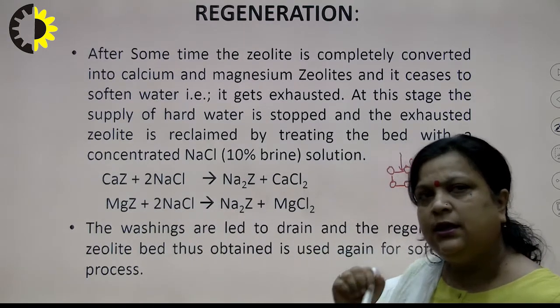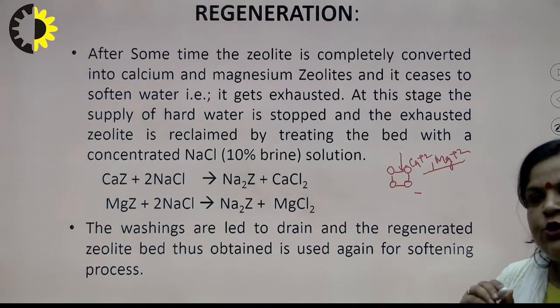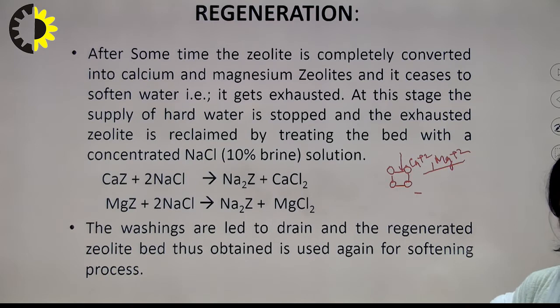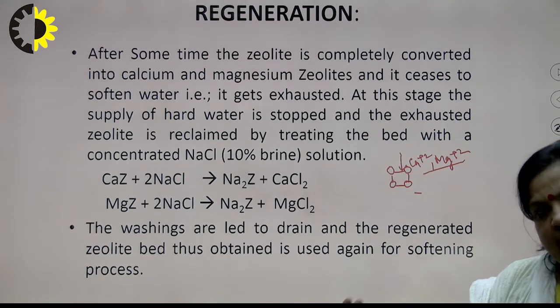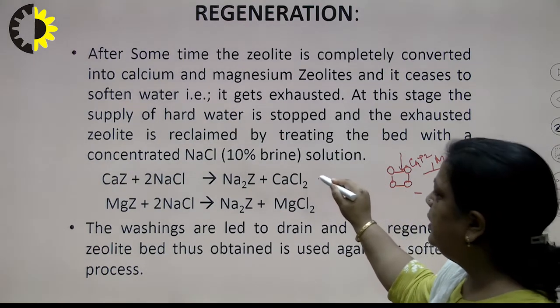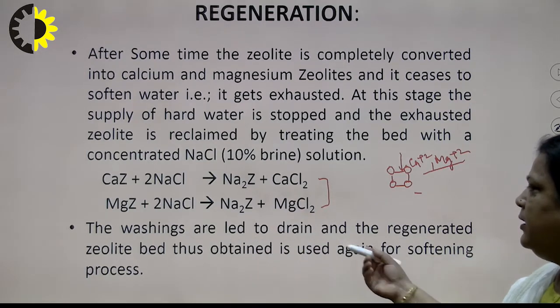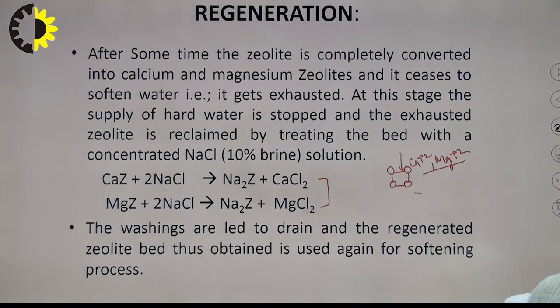They can be used again for further reactions. So when we do the theory of zeolite, there should be at least 4 reactions: 2 reactions for replacement of sodium with calcium and magnesium, and 2 reactions for regeneration. Then the washings are led to drain, and the regenerated zeolite can be used again for the softening process.